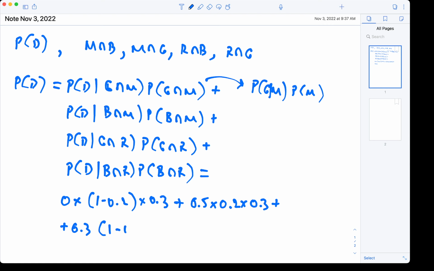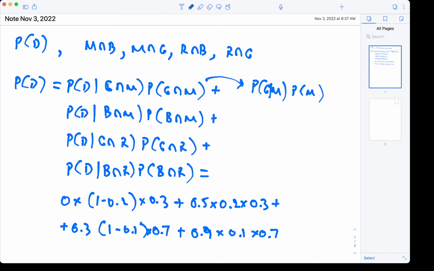Again, we take the complement of the bad weather rest of the day, and then we have 0.7 for the flights in the rest of the day, and finally we have 90% times 0.1 times 0.7.